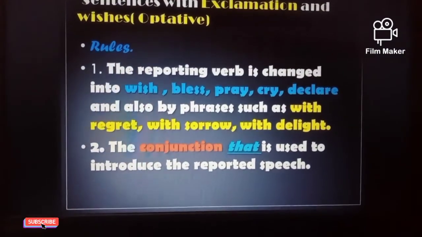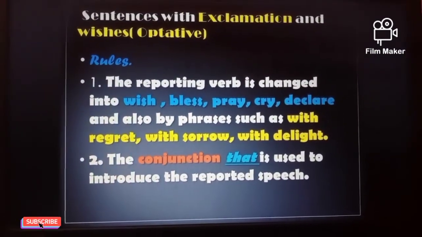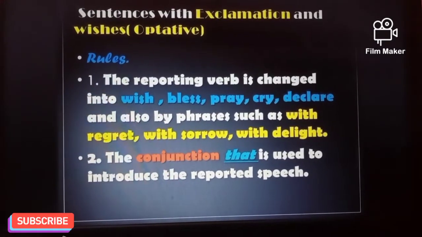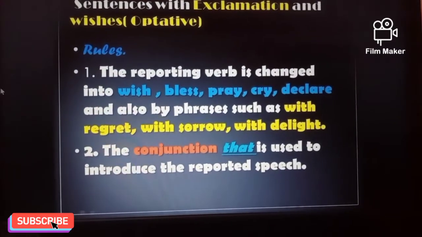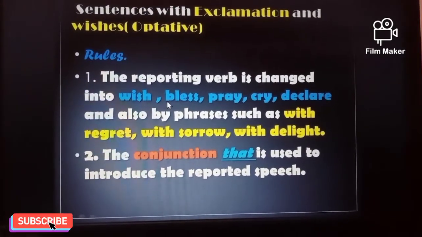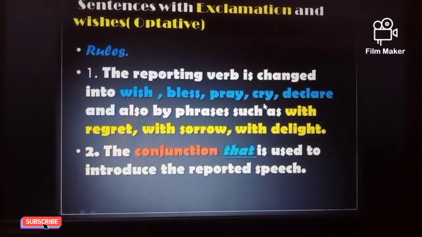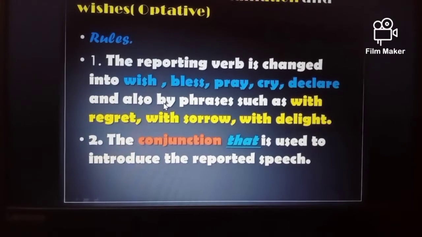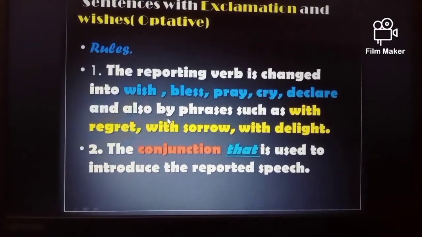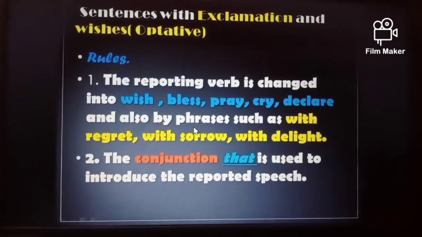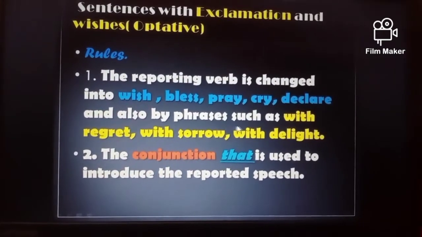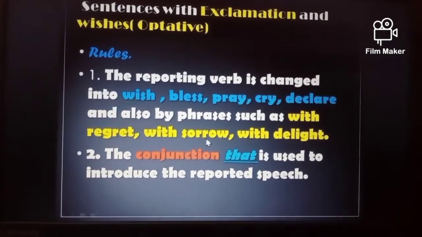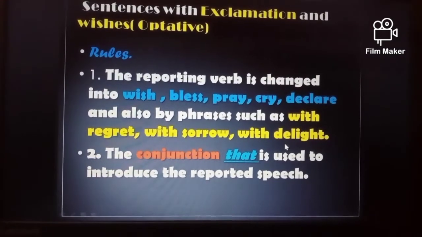First rule: the reporting verb in exclamation and wish sentences needs to be changed into wish, bless, pray, cry, or such other words. There is a long list, or we can try to replace these reporting verbs by using phrases such as with regret, with sorrow, with delight.